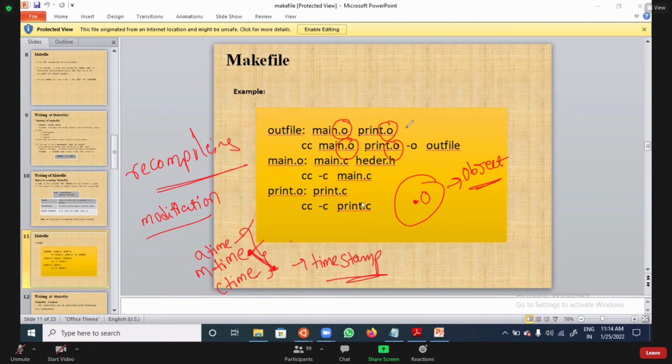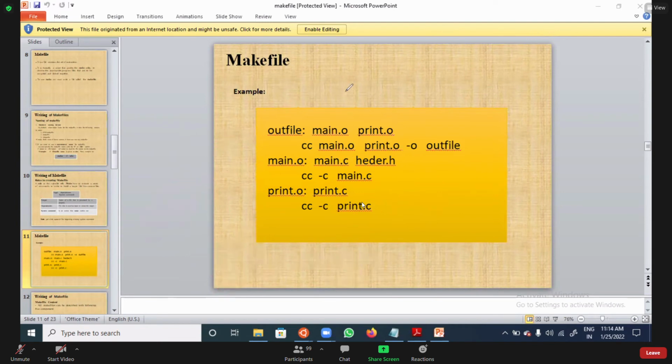If the modification time has not changed and the object file creation time is greater, then it will not recompile that. Only the file which is modified will be compiled, because it checks the timestamp of the created object file against the M time of the modified file. Internally, it checks the timestamps of the files, and according to that, it recompiles.